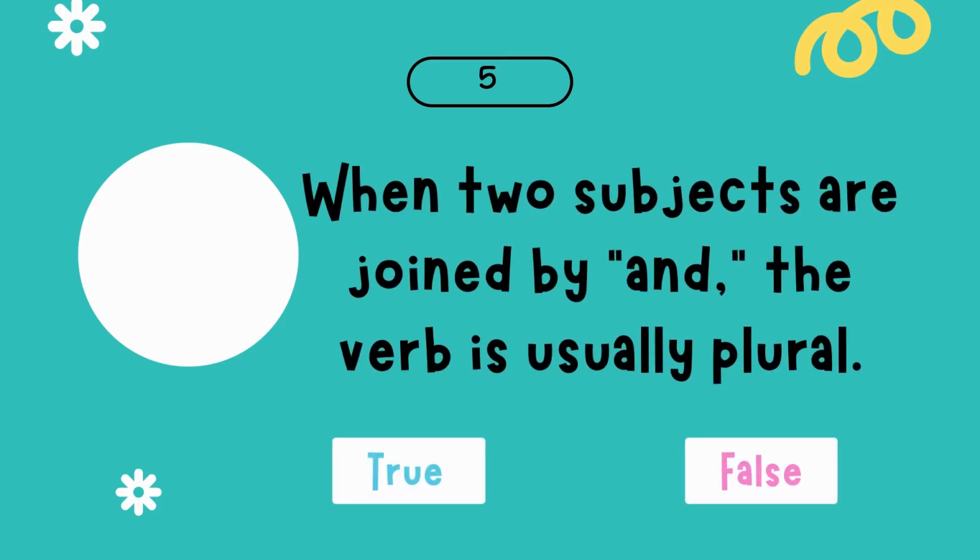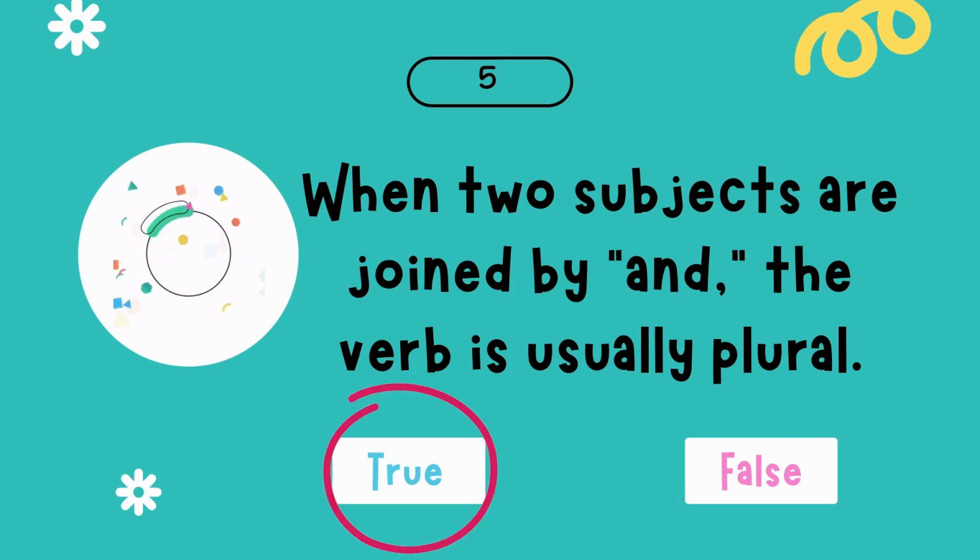Number 5. When two subjects are joined by and, the verb is usually plural. Is it true or false? That's correct. The answer is true because according to rule number 3, when two subjects are joined by and, the verb is usually plural.